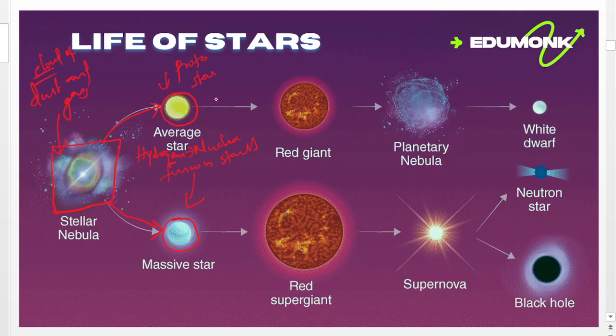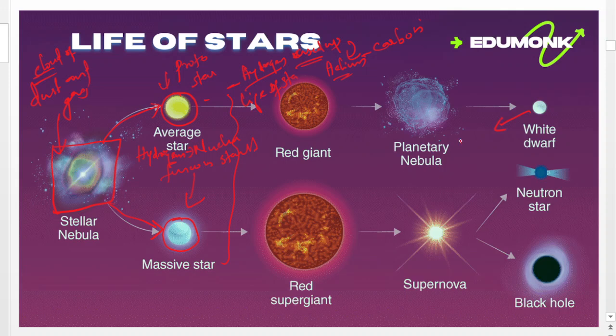Then after that, the complete hydrogen is used up and helium started to fuse with carbon. The life of the star stops. The average star converts to a red giant, then planetary nebula and white dwarf.